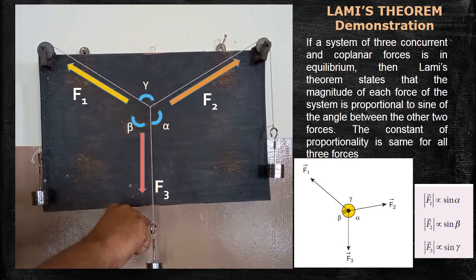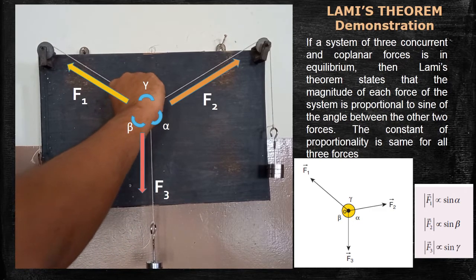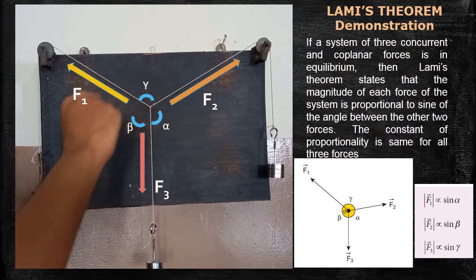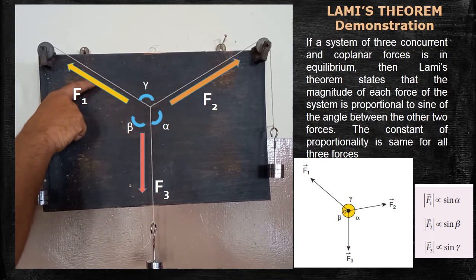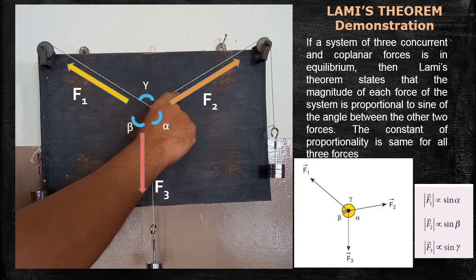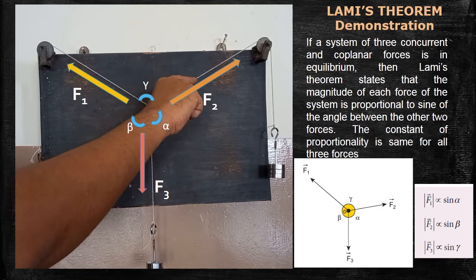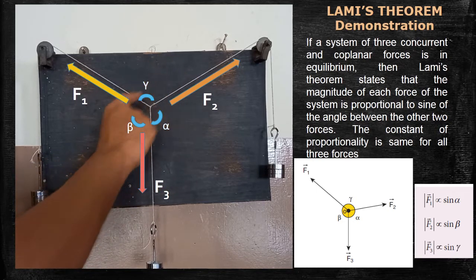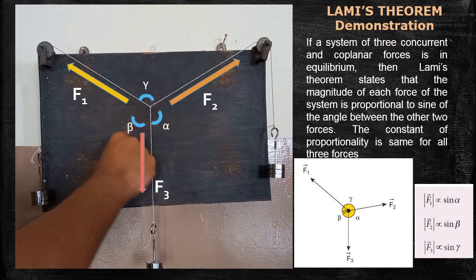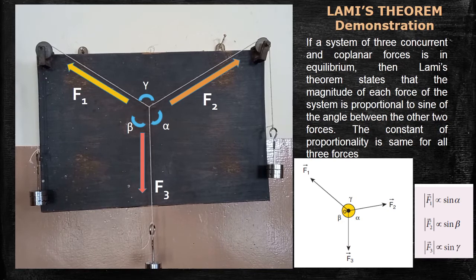Again I will repeat: force F3 is directly proportional to the sine of the angle between the other two forces. If you consider force F1, F1 will be directly proportional to the sine of the angle between the other two forces. If you consider force F2, F2 will be directly proportional to the sine of the angle between the other two forces.